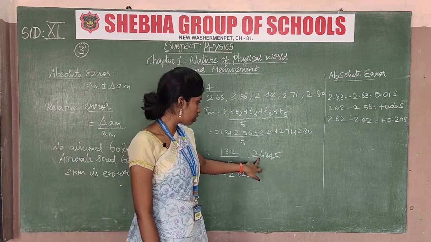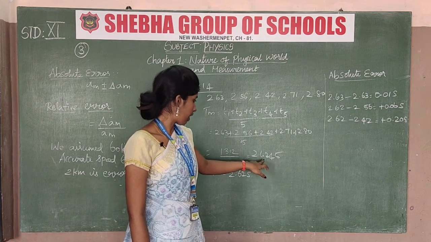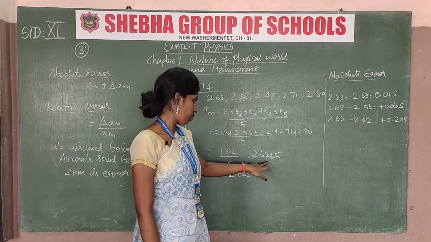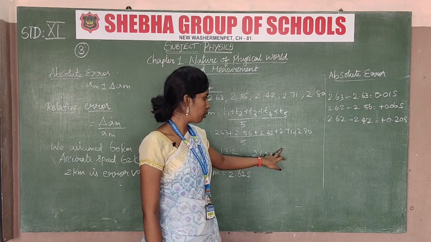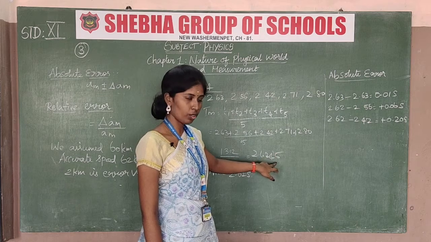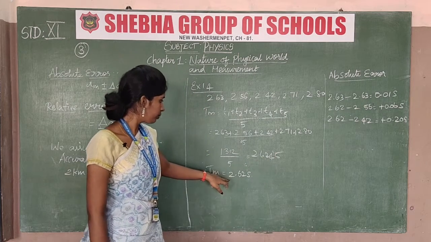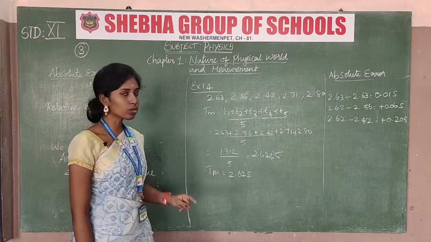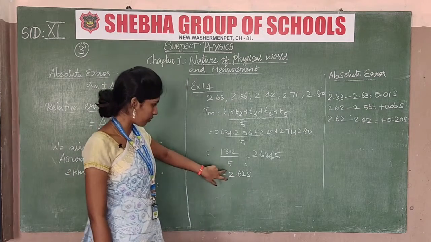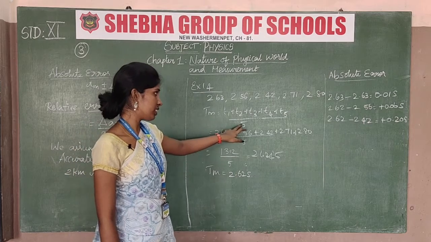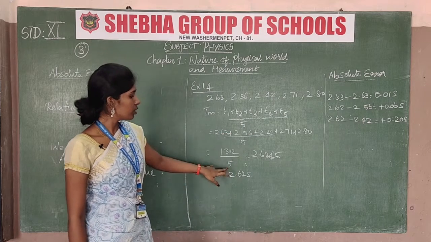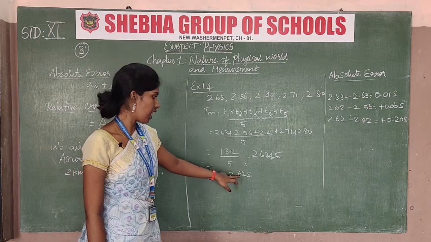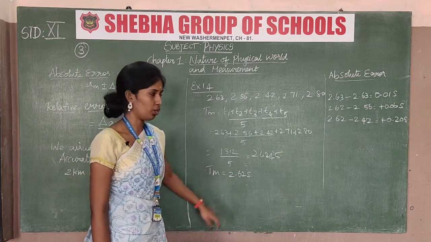So we take it as 2.624. Okay. So in the last value, 5 will be taken. Okay. So we added 1. So it's a common value of 2.62 seconds that will be taken as one oscillation. It's an accurate value. So finally we calculated the assumed accurate value.